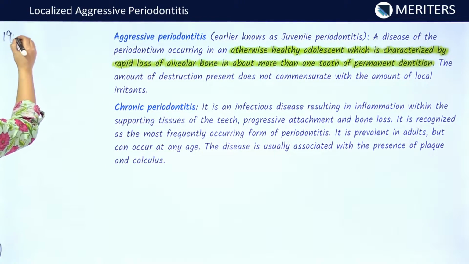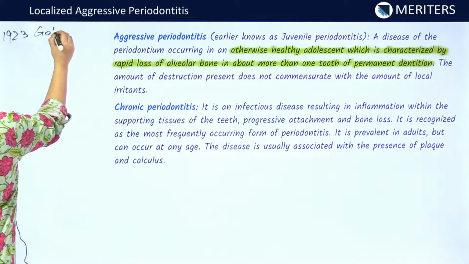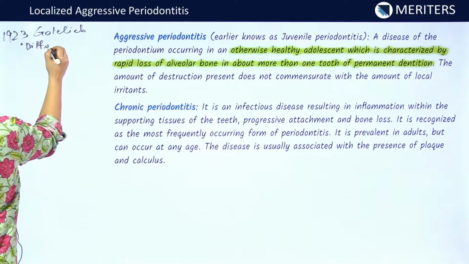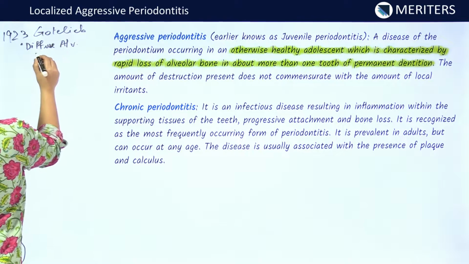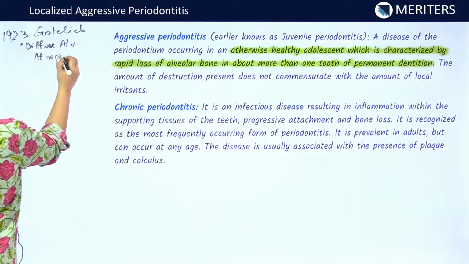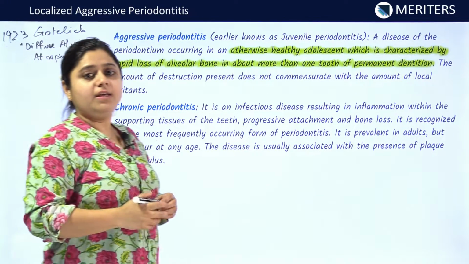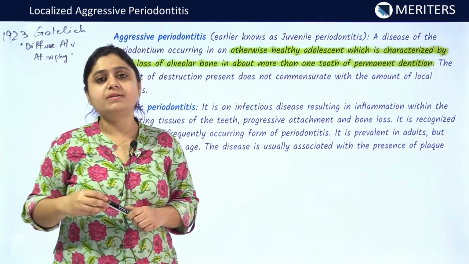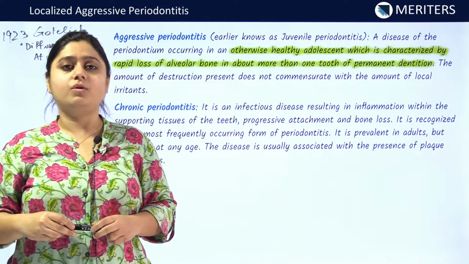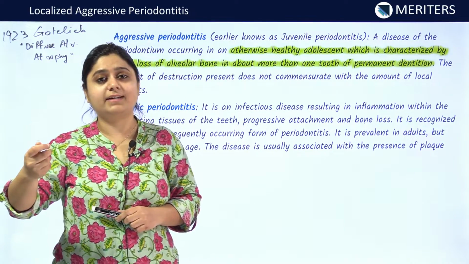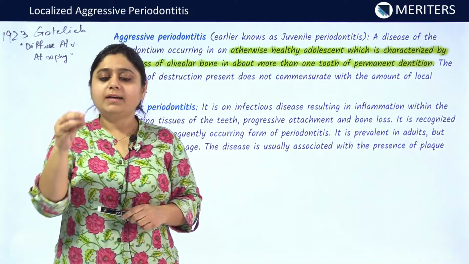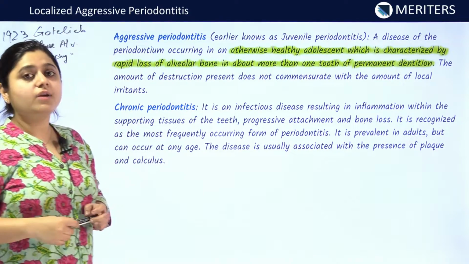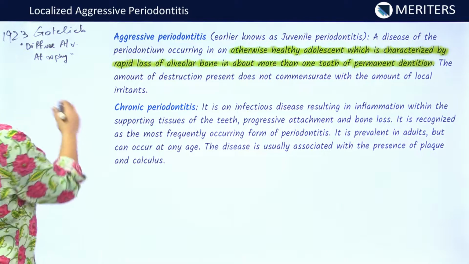In 1923, Gottlieb was the scientist who coined the term diffuse alveolar atrophy of the bone. During an attack of influenza, he examined the oral cavities of the individuals and found out that in some patients there was severe attachment loss and bone loss. When these teeth were extracted and examined, it was found that various cemental defects were present in these individuals. So, he coined the term deep cementopathia